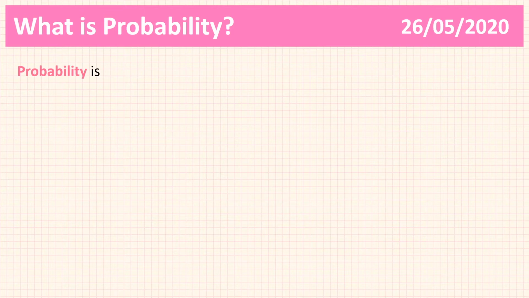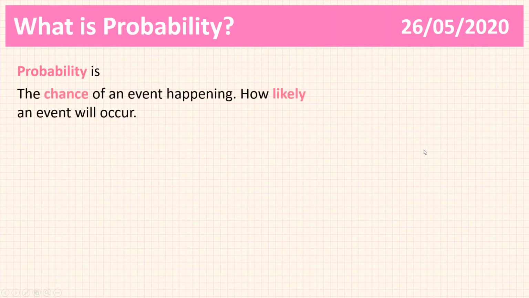What is probability? Probability is a sentence starter that I've given you. What I'd like you to do is pause the video and try and give a definition for what probability is. And then I'll give you my definition. So if you want to pause the video and do that. Okay, so probability can be defined as the following. The chance of an event happening, how likely an event is to occur.